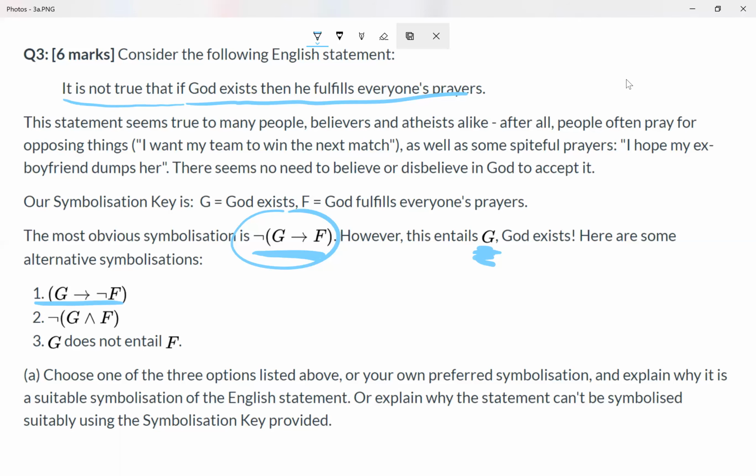But some problems with this is that it's maybe too strong. Maybe we don't actually want to say if G, then not F. Maybe we want to say if G, then not necessarily F. So something a bit weaker might be the meaning of this statement. And another reason is that we are actually changing the conditional.